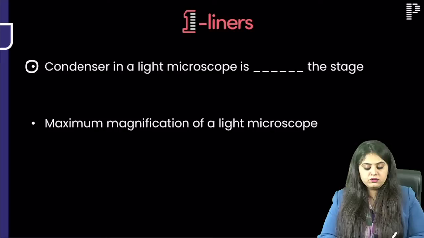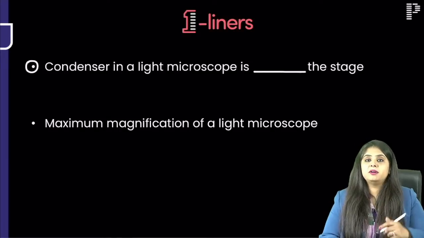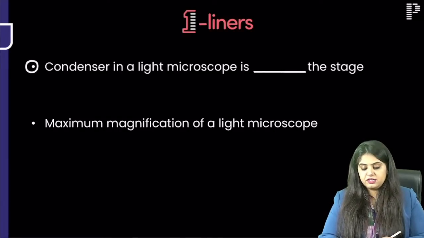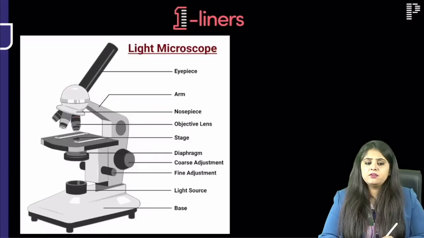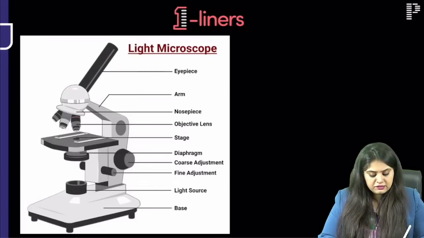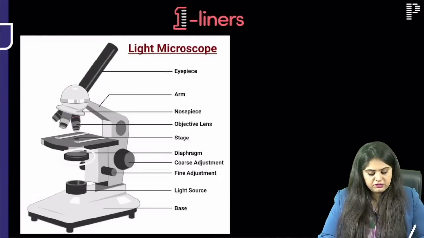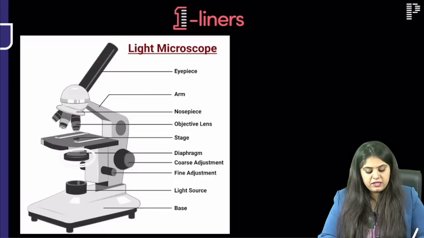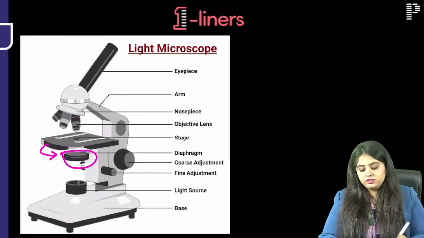Condenser of a light microscope is where? Above the stage, below the stage, at the stage. If you happen to forget, have a look at this. Where is the condenser present? This is the condenser. So the condenser is present where? It is going to be present below the stage, exactly.